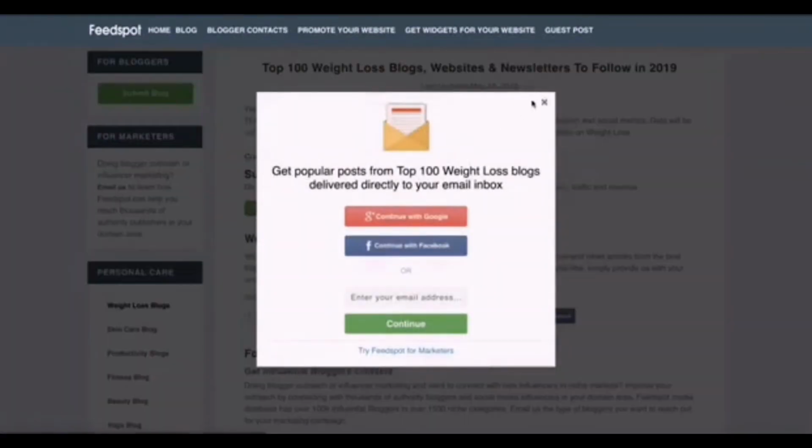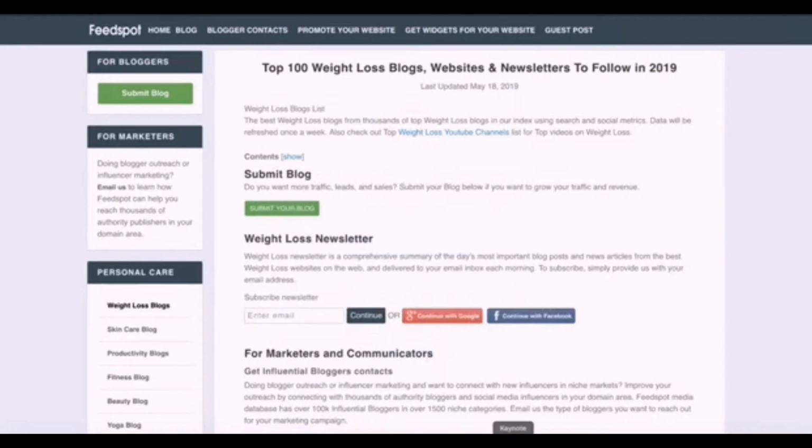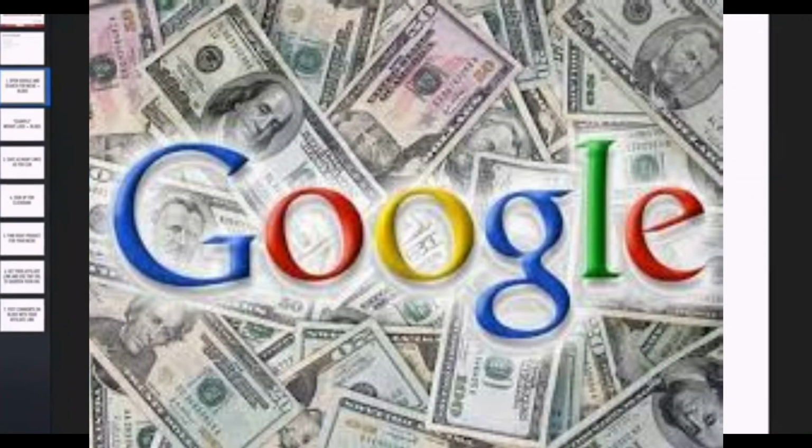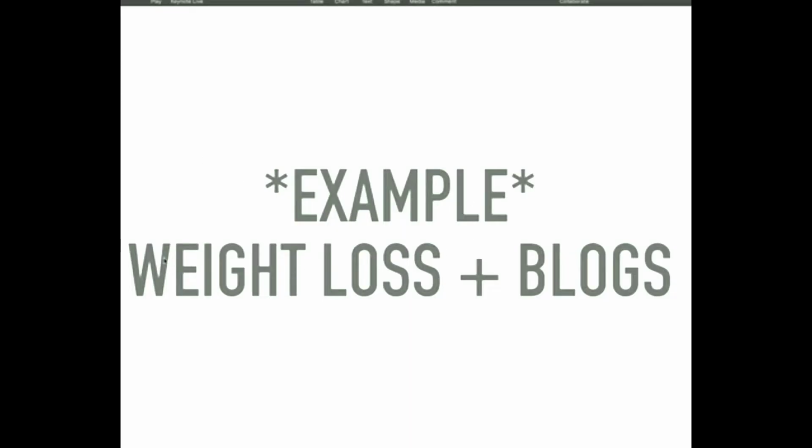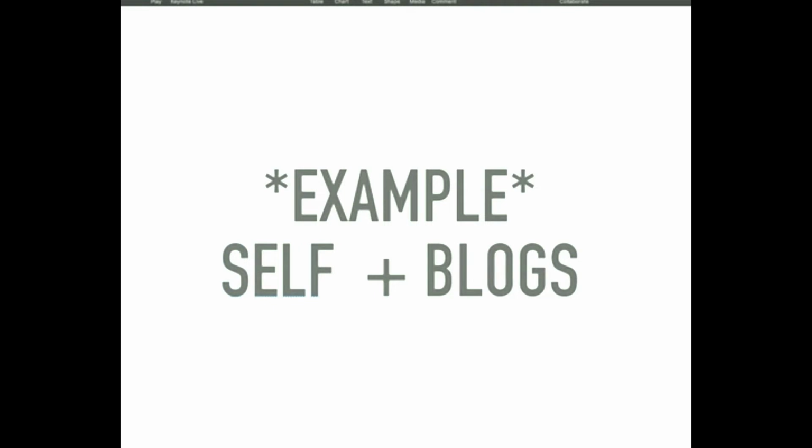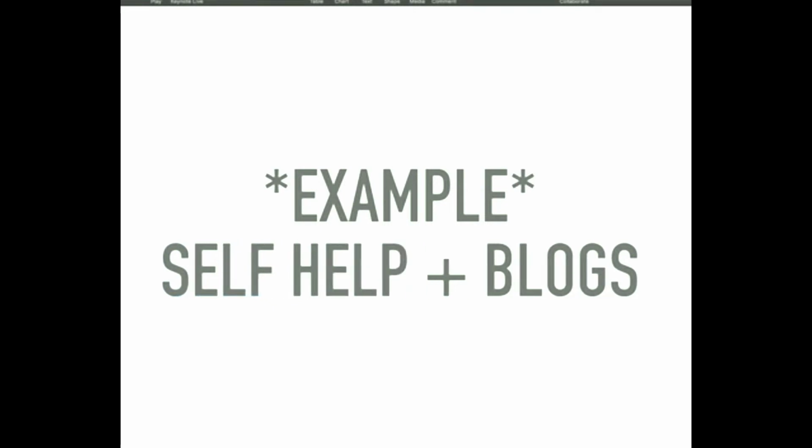For now, in step 2, when you have found, let's say, the top 100 weight loss blogs, this is an example of how you can search for weight loss blogs. Or you can type here self-help blogs or something like that, whatever you're interested in. So let's say self-help plus blogs. That is how you look for blogs in different niches.